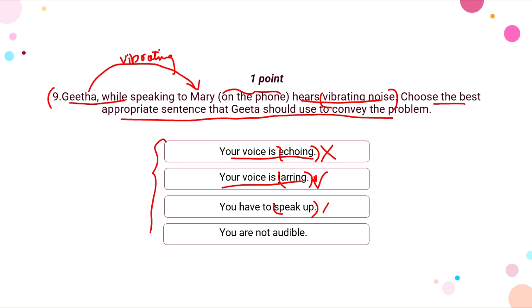So this has nothing to do with vibrating noise. You are not audible would mean I can't hear you properly, right? But what we want here is to convey that her voice is vibrating, right?